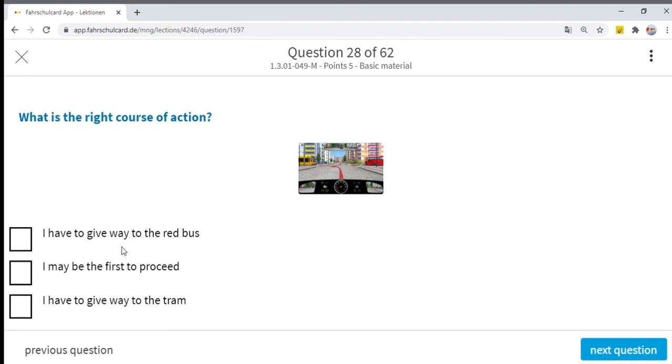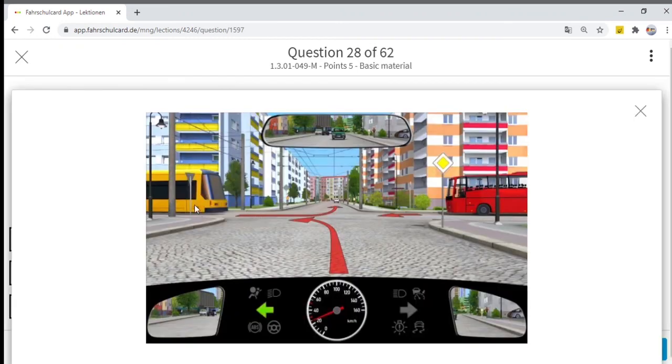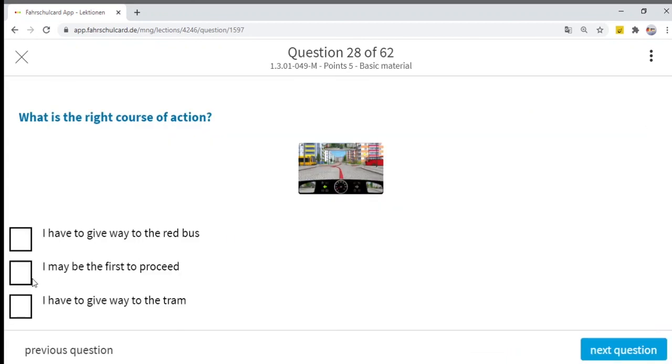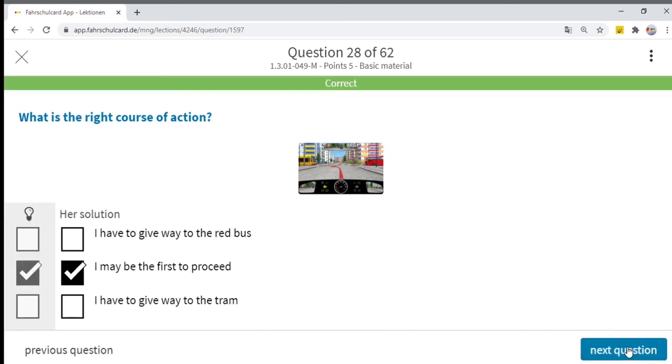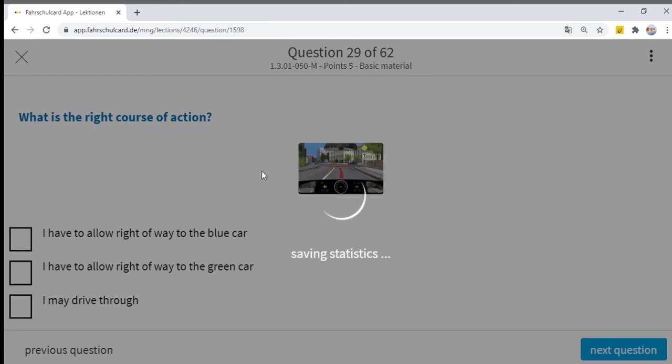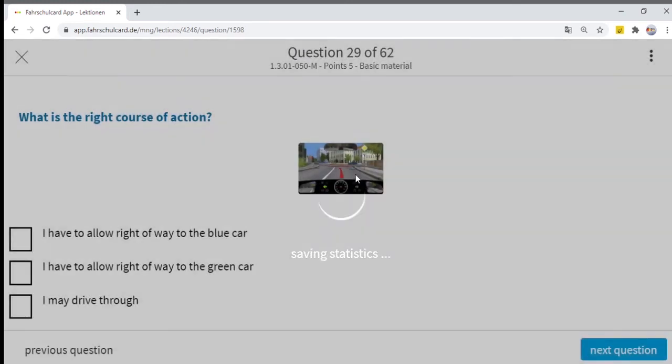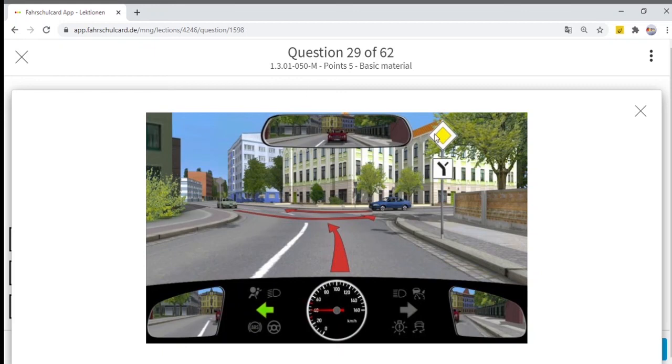Do I have to give way to the red bus? No, because if you see here, this is the sign of stop and give way. The sign will be on the side of the bus. So I may be the first to proceed. I have to give way to the tram is not a correct answer. Now we will jump to the next question. What is the right course of action? If you see, you are on a priority road which is taking this left turn like this.